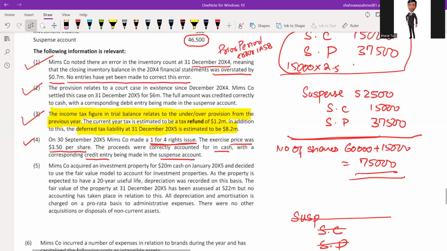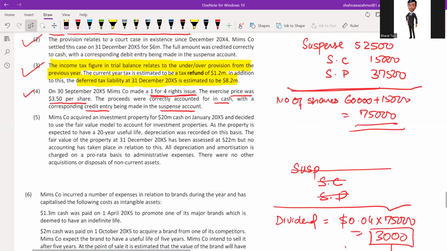Now, the next adjustment is related with investment property. Point number 5, IAS 40. So under IAS 40, normally we'll record investment property either at the cost model or the fair value model. The company acquired an investment property for 20 million cash on January 20X5 and decided to use the fair value model to account for investment property.